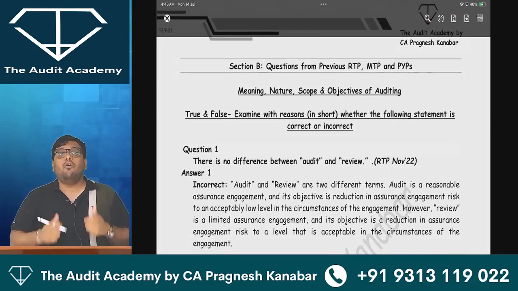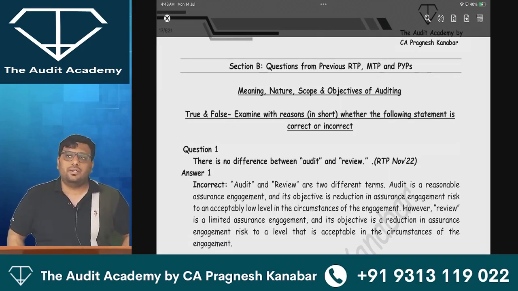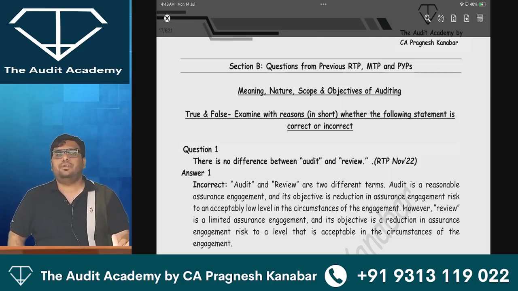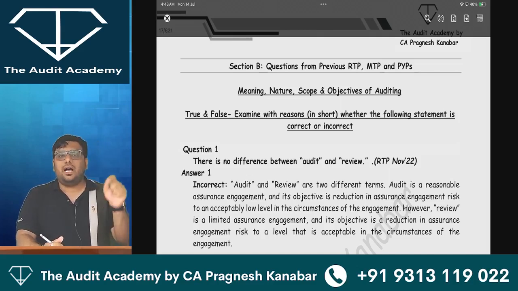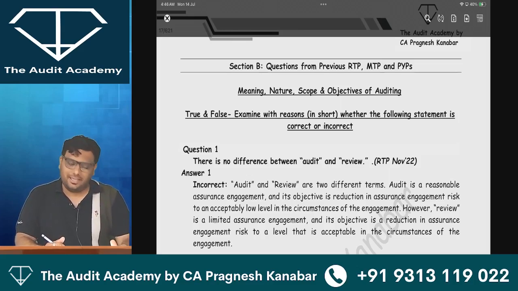But sir, how many previous year attempts have you covered? So we have covered 11 previous attempts. Yes, you heard me correct, 11 previous attempts. Whatever was redundant or outdated from those previous attempts, not there in the new module, that we have removed. Apart from that, everything else is covered.